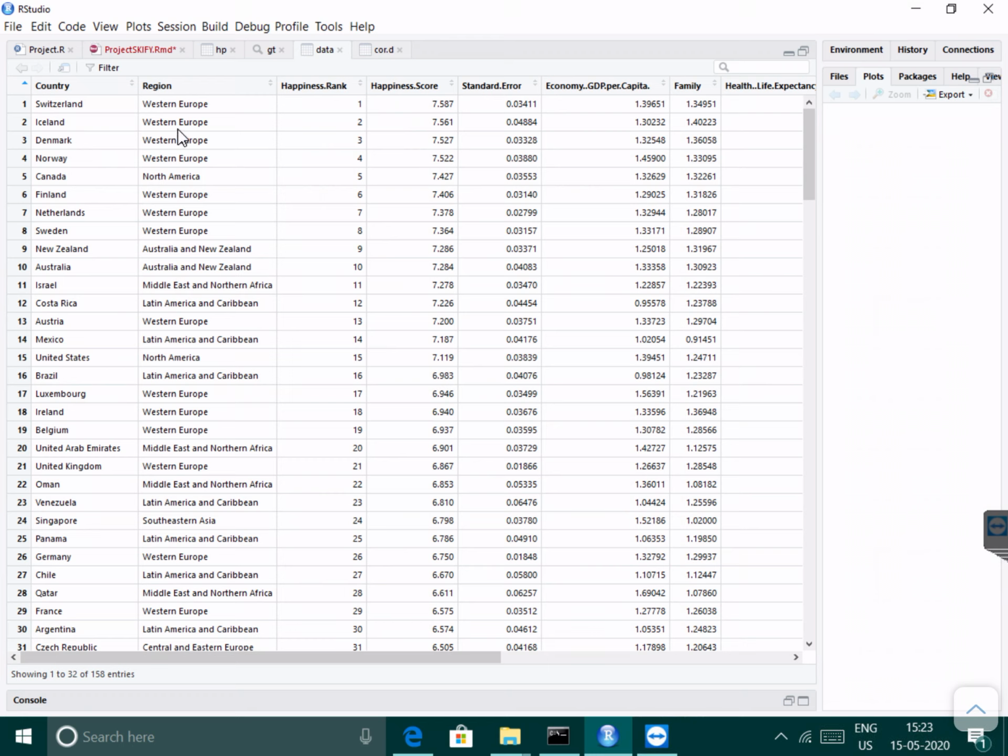Iceland also belongs to Western Europe and its rank is 2. Its score is 7.561, and Denmark is another Western European country, which ranks 3 and its happiness score is 7.527.